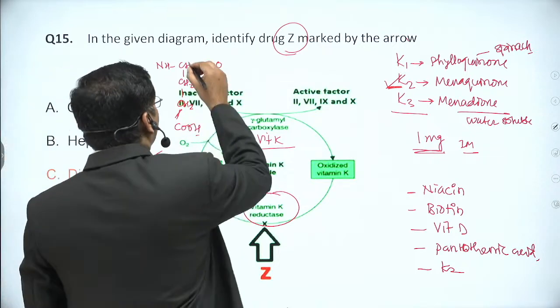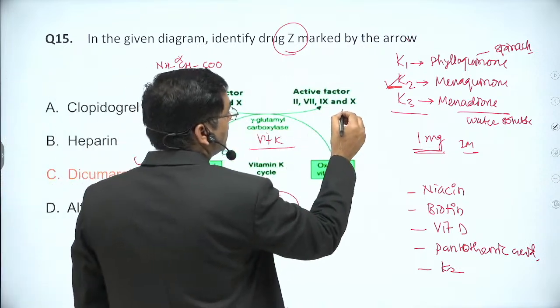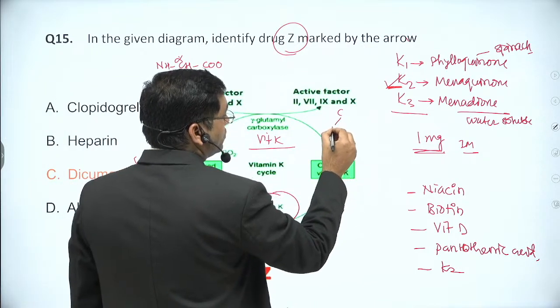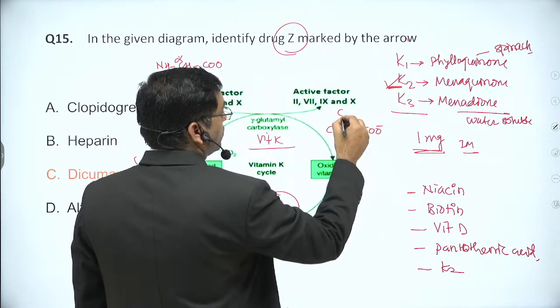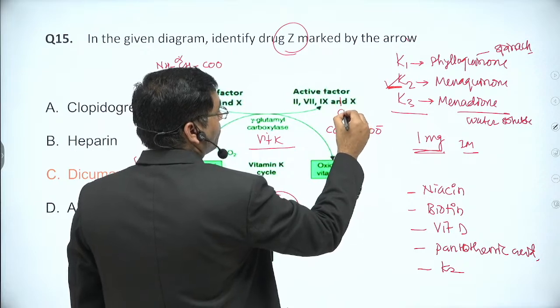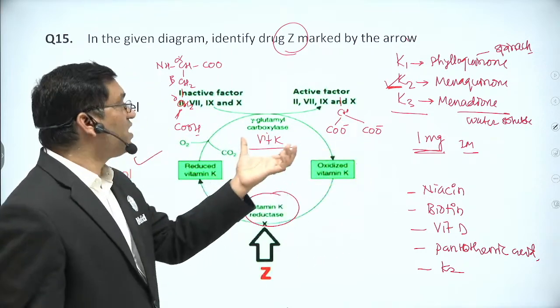These are the alpha, beta, gamma carbons, and the gamma carbon is connected to a carboxyl group. This is known as gamma carboxylation.